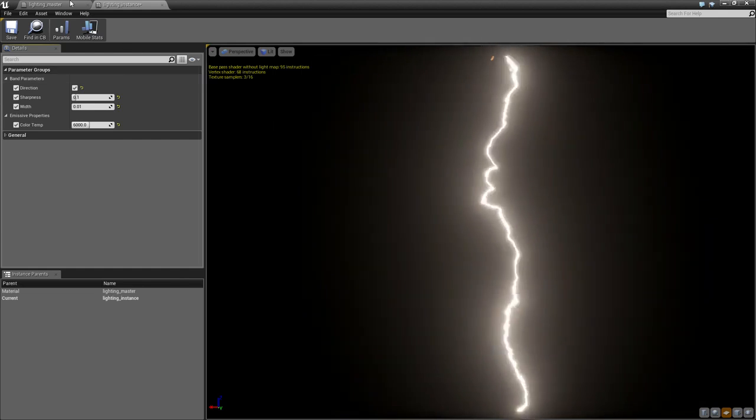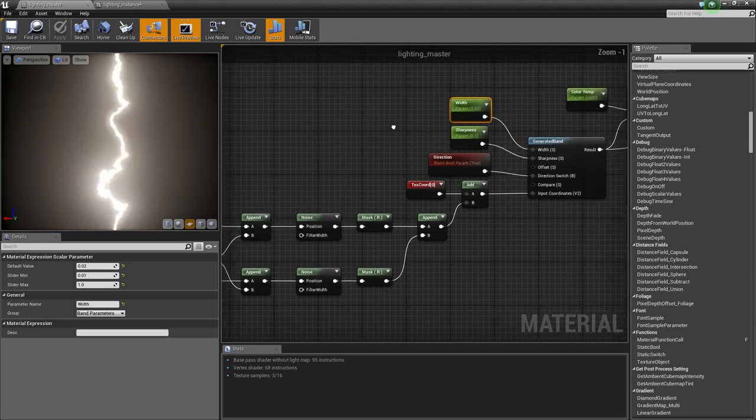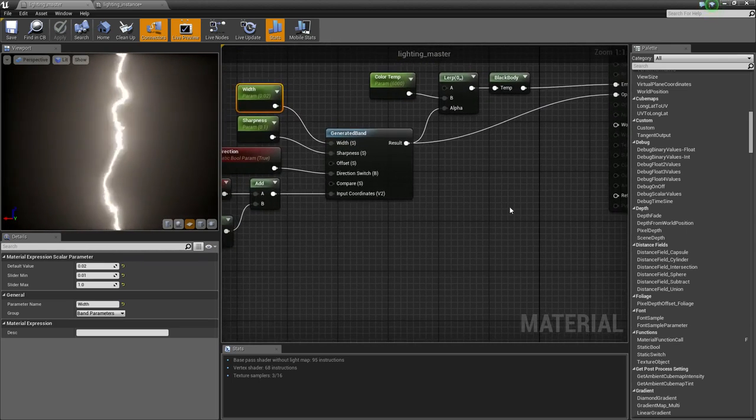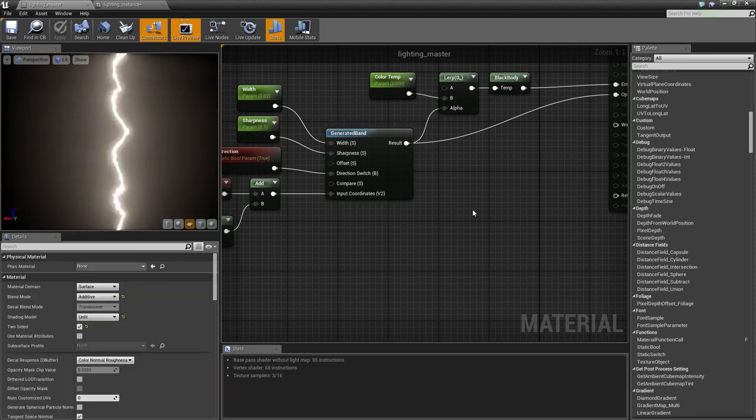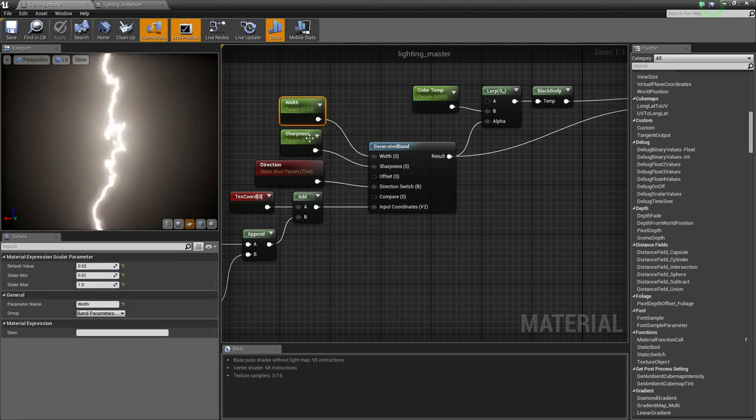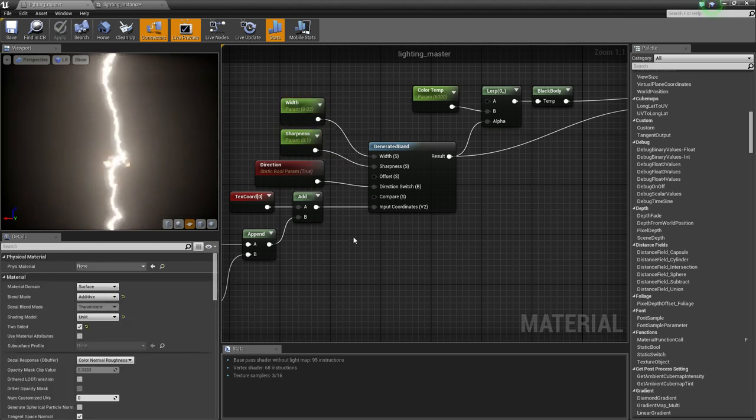Okay, so let's break this down. The heart of this system is the generated band material function. We've got scalar parameters for width, sharpness, a direction switch. Now, the vertical direction works fine and looks like a great little lightning bolt. I'll show you what it looks like if you switch it back to false, or I guess the default setting, a little later at the end of the video.